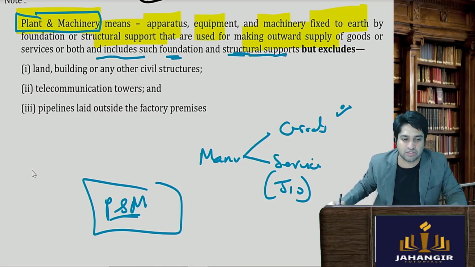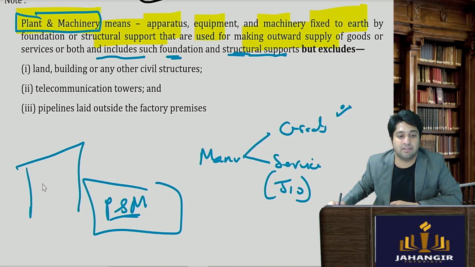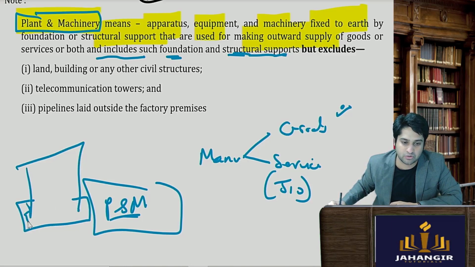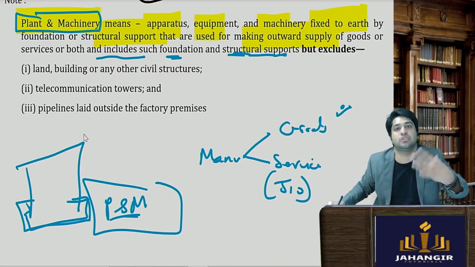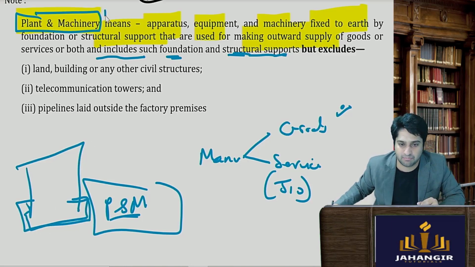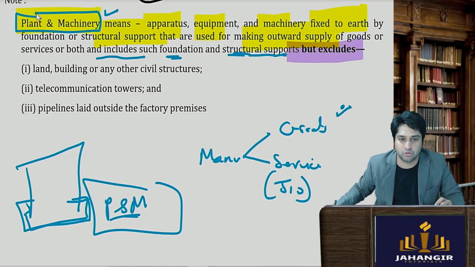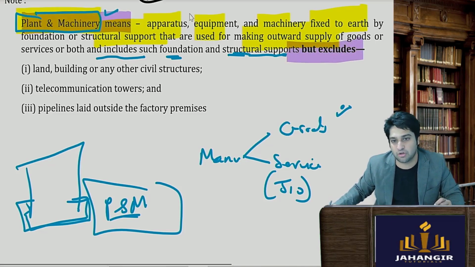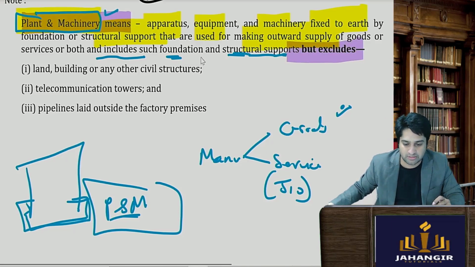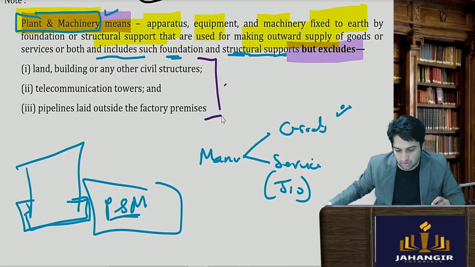So anything to support that, let's say this is the manufacturing plant, उसको सपोर्ट करने के लिए जो भी स्क्रू या उसके जो फाउंडेशन है सब कुछ कवर हो जाता है in your plant and machinery. But excludes. Now this is also important, the following things are not plant and machinery. It excludes. So plant and machinery means this all it includes but excludes. So this all are not plant and machinery.